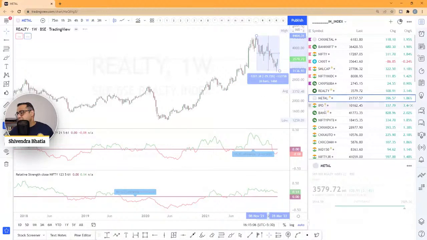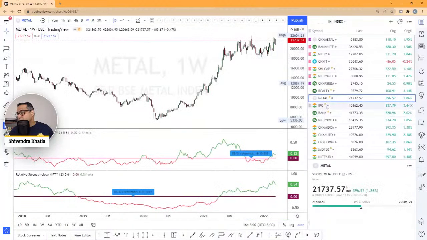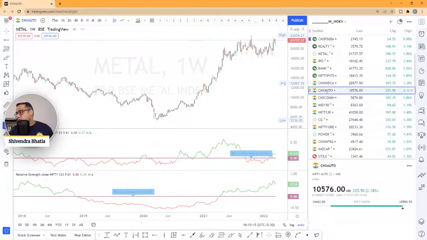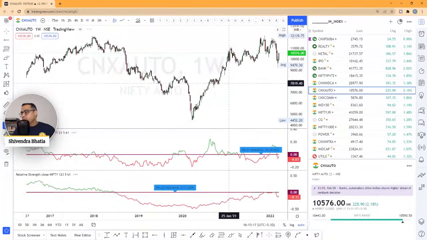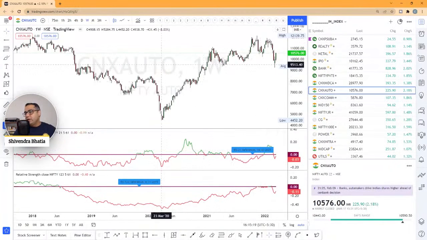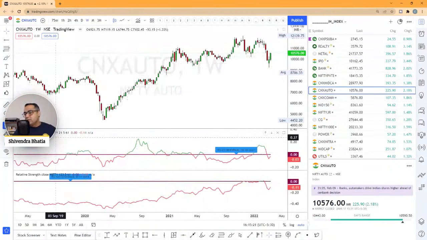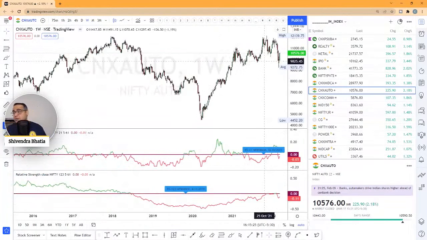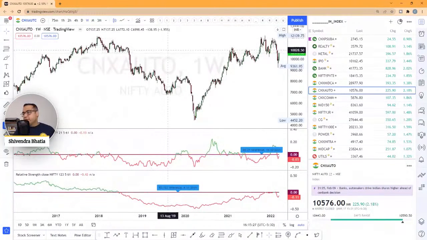So metal is there. Metal is showing outperformance. That's great. Yeah. So far, any other, CNX Auto? I think let's look at the auto. Yeah, that also is right now not performing against the Nifty. So you have to look at the strong sectors at the moment and continue with the strong sectors. So that's all about the analysis of Nifty and various other sectors.